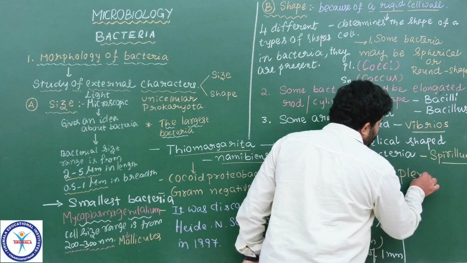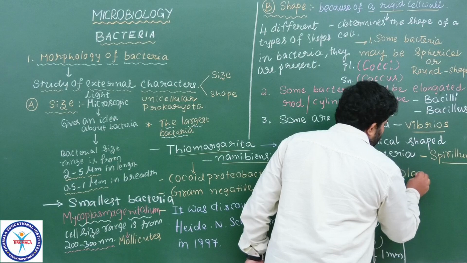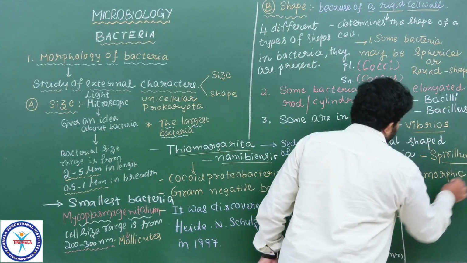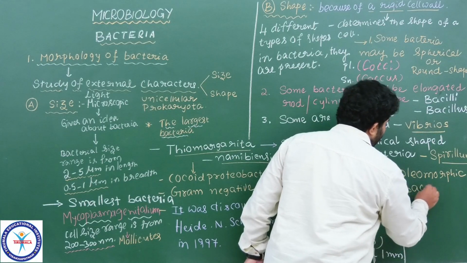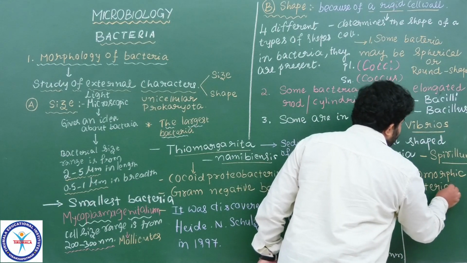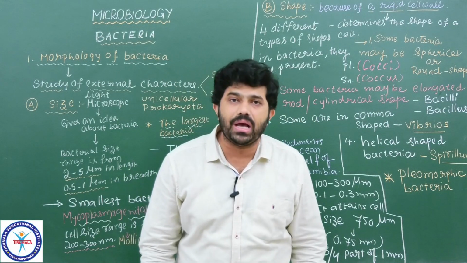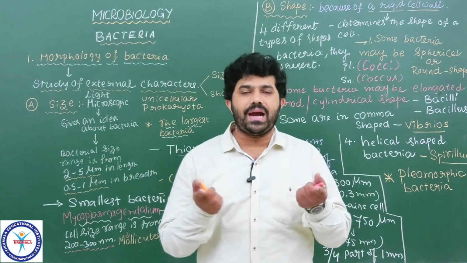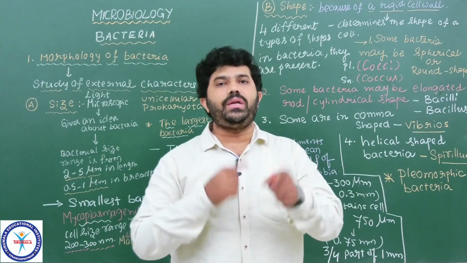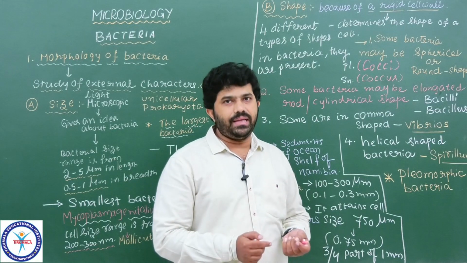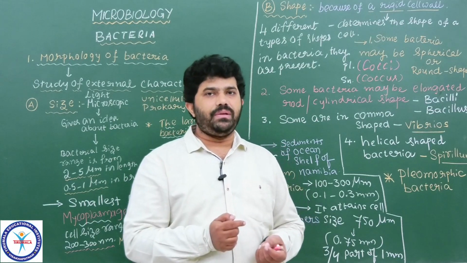And one more important point you need to remember, that is about pleomorphic bacteria. Pleomorphic bacteria means bacteria which change their shape according to the environmental conditions, according to their habitat and nutrient availability. What type of nutrients they are getting in the habitat where they are living.